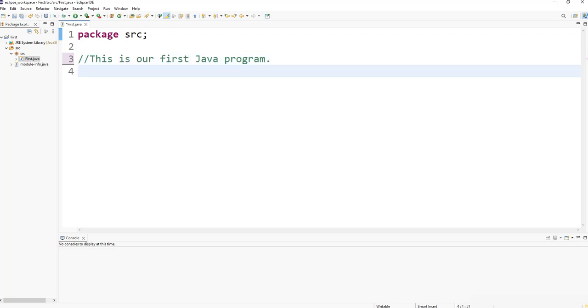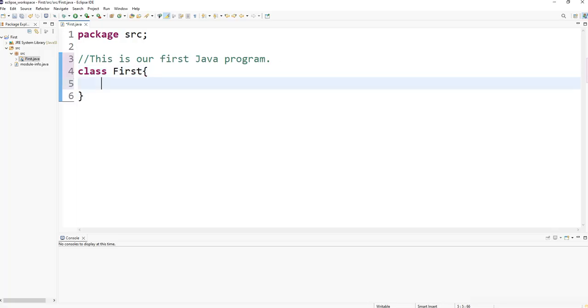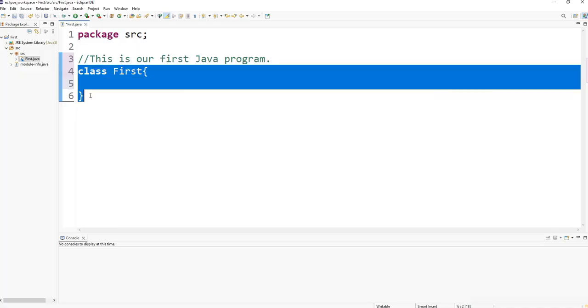After that, let's create the following structure: class first, and we create opening and closing curly braces. So here I created a class. A class is the main and fundamental structure in the Java language.